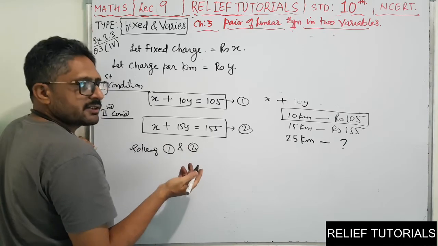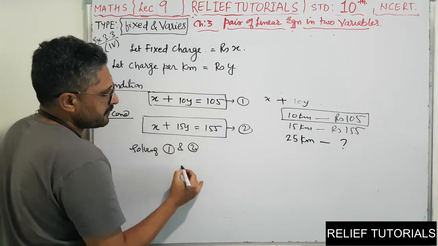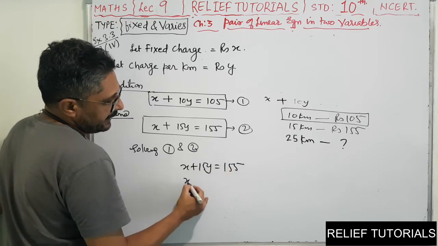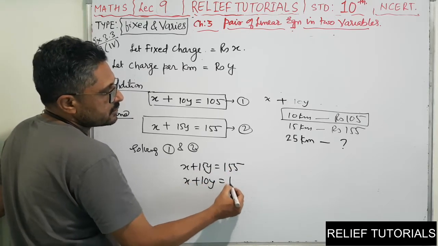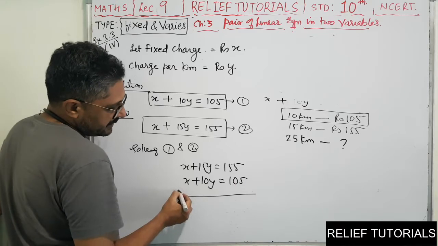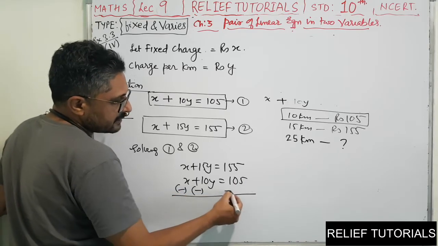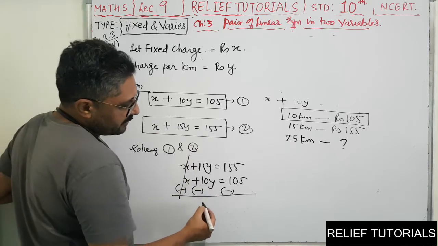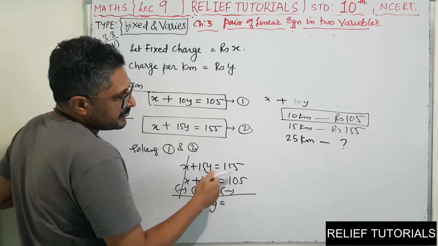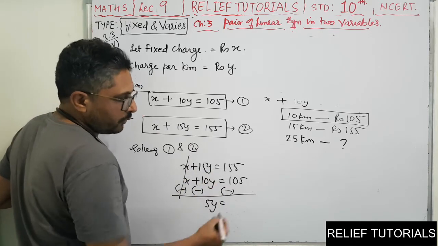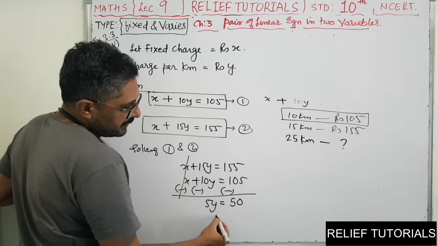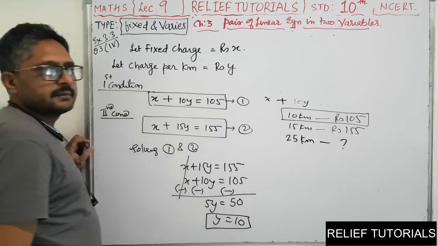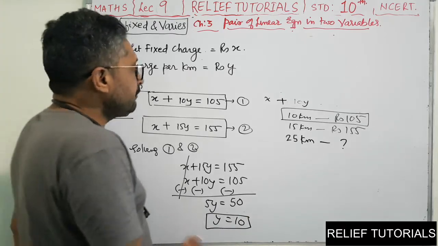So you write any equation first. X plus 15Y is equal to 155. X plus 10Y is equal to 105. Change the sign, minus. X minus X cancels. 15Y minus 10Y, that will be 5Y is equal to 155 minus 105. So that will be 50. So Y is equal to 10.